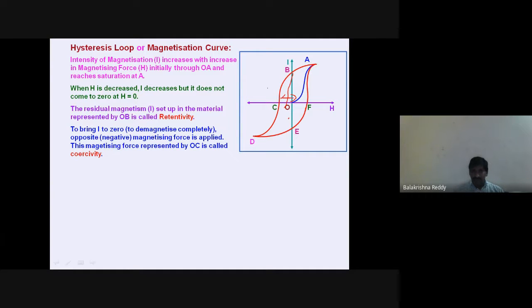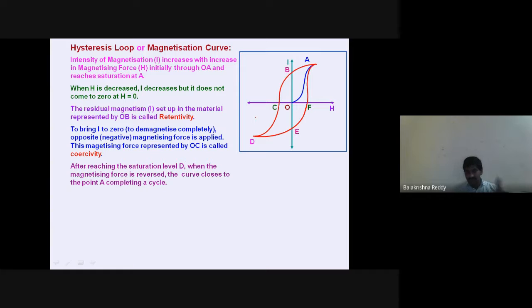This type of property, this magnetizing force, represents coercivity. This coercivity indicates how much a magnetic substance or a magnet can demagnetize. From O, how much it can move, how much wider a loop it can get, that shows the coercivity. That is O to C we can say. Now, the most important properties you have seen are retentivity and coercivity.